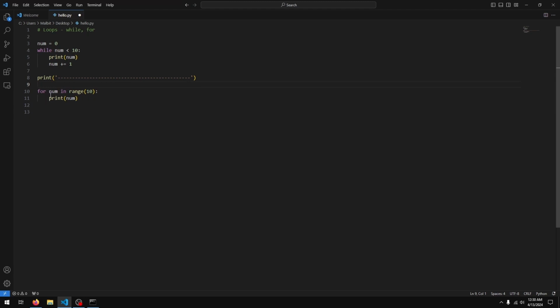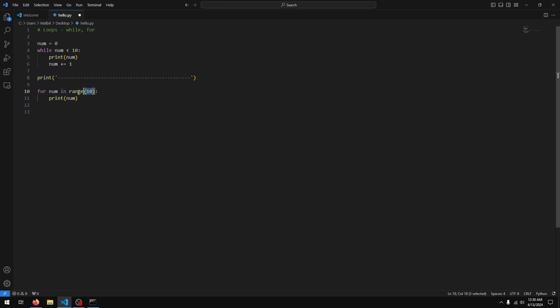So what's happening here is num is a variable that we're creating. In a for loop, the variable is created right in the loop. We don't have to create it beforehand. Now for loops work on some sort of a collection, some sort of a group of values. So it can be a list, it can be a tuple, it can be a dictionary as well, which works slightly differently, but needs to be some sort of a list.